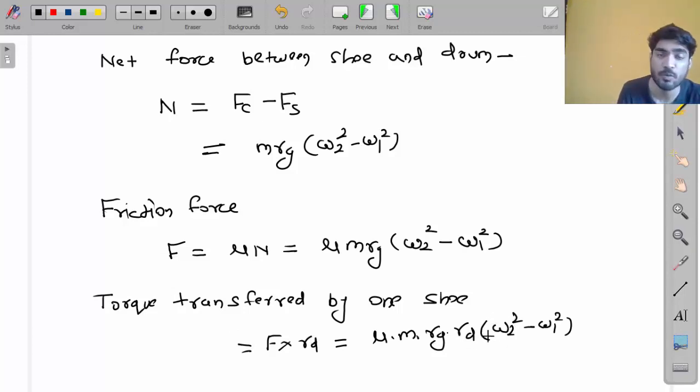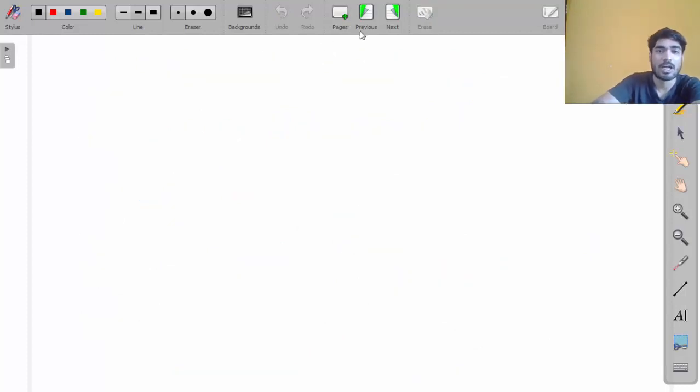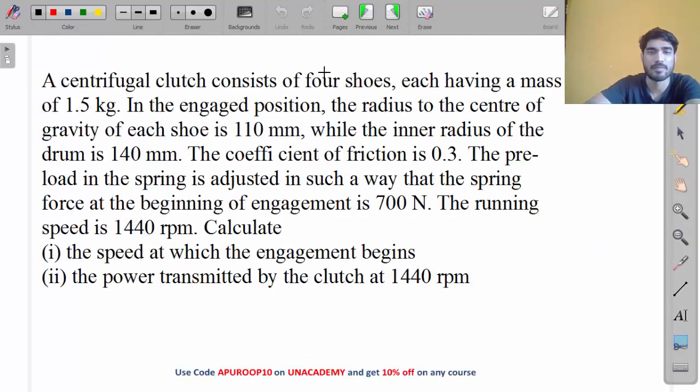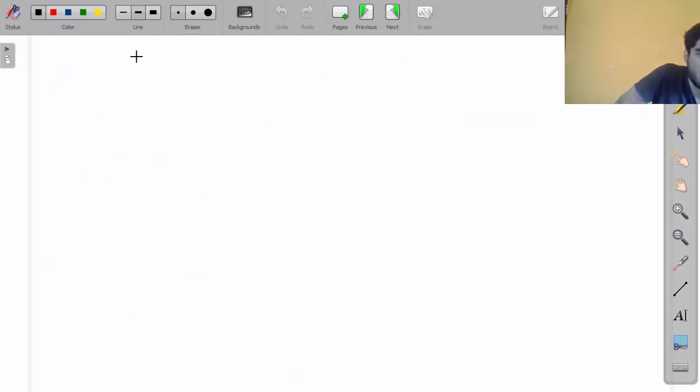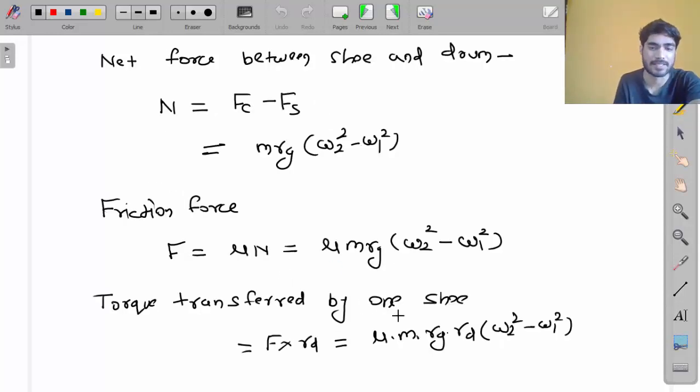And how many shoes do we have? Number of shoes is n. So how much will be the total torque transferred by n number of shoes, my friend? T will be equal to n multiplied by this.